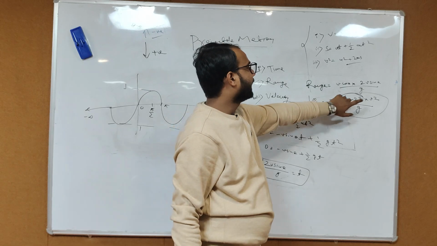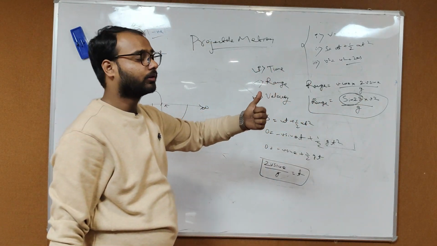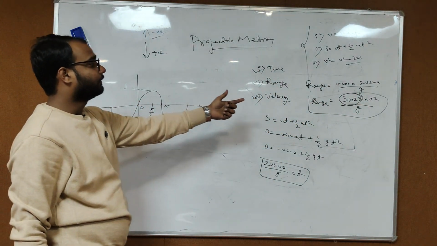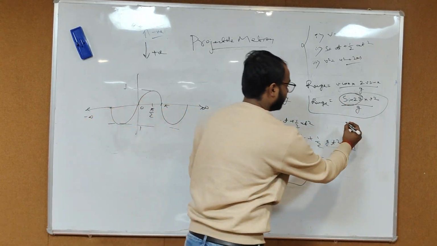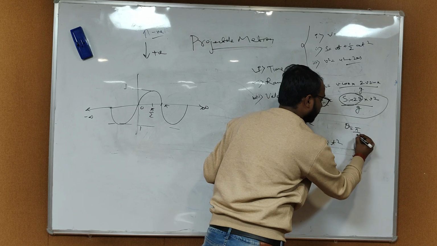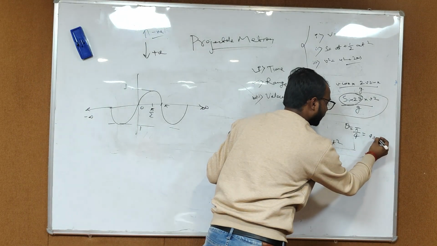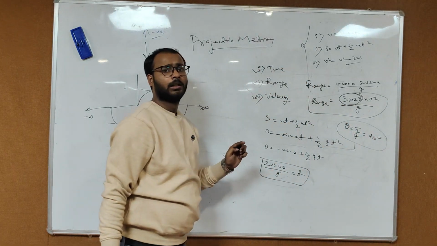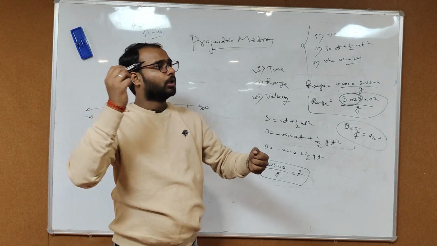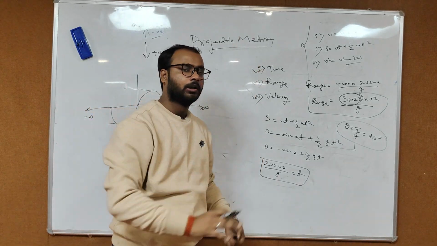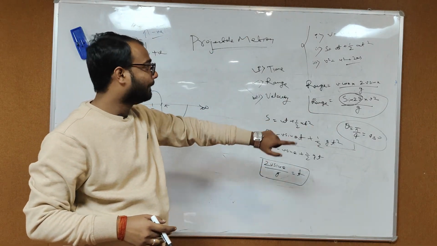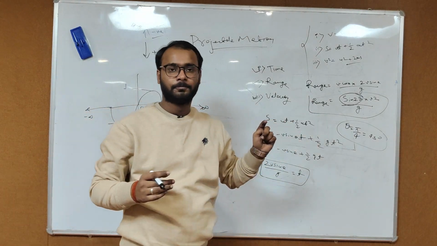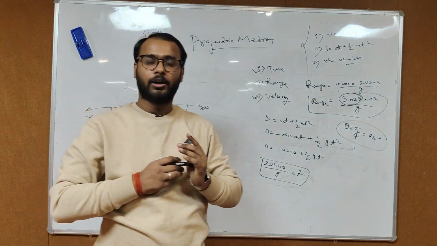So to maximize sin 2 theta, we should take theta equal to pi by 4. That's why sin pi by 2 will be equal to 1. So theta equal to pi by 4 means 45 degrees. So any athlete wanting to throw javelin or shot put should throw at an angle of 45 degrees with the x-axis to maximize range.